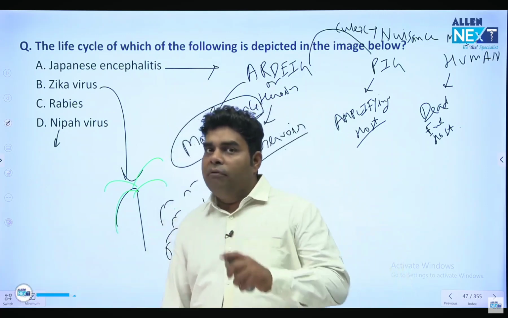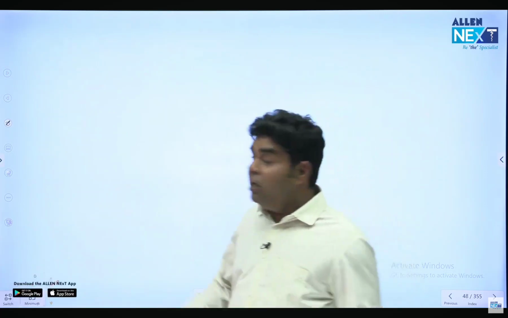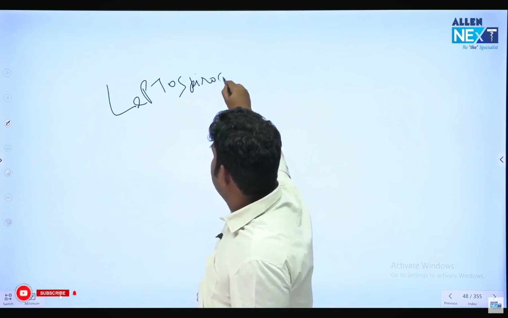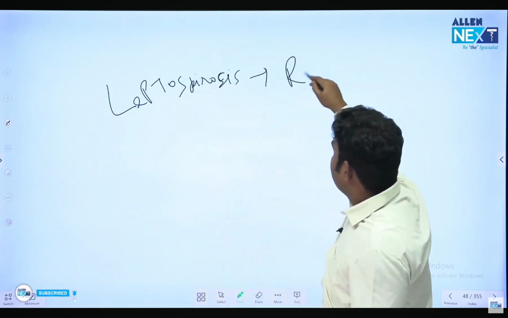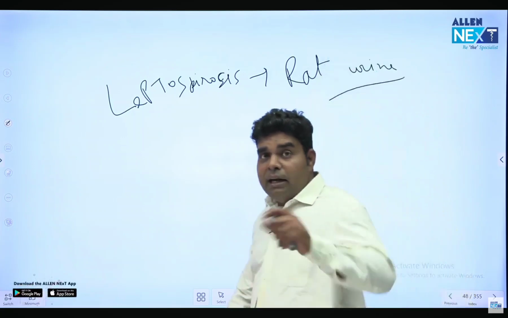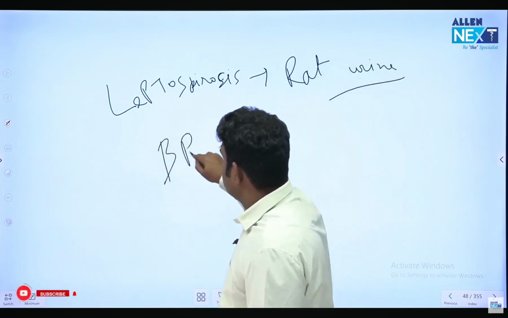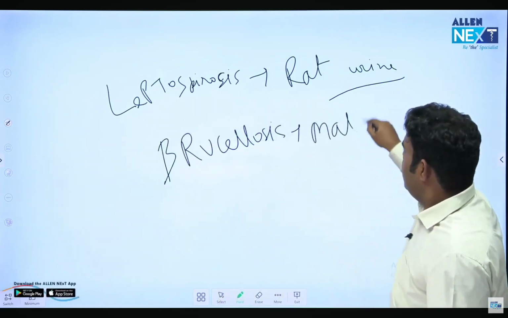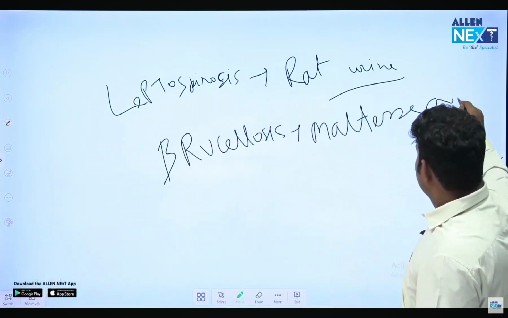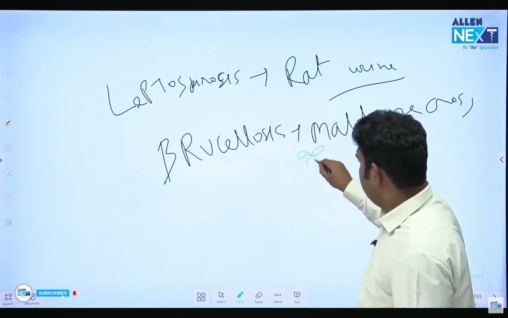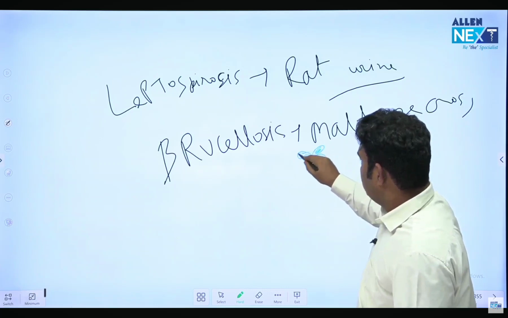Two more life cycles you have to remember. One is the life cycle of leptospirosis. Whenever they ask the life cycle of leptospirosis, there will be rat urine in that life cycle: rat urine, cow urine, then to human. Then if they ask life cycle of brucellosis, brucellosis has a special type of cross, the Maltese cross. Maltese cross will look like this, and this type of cross will be there.